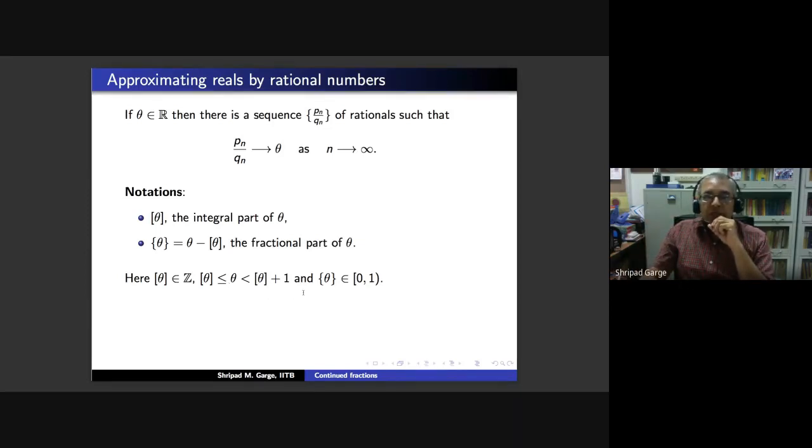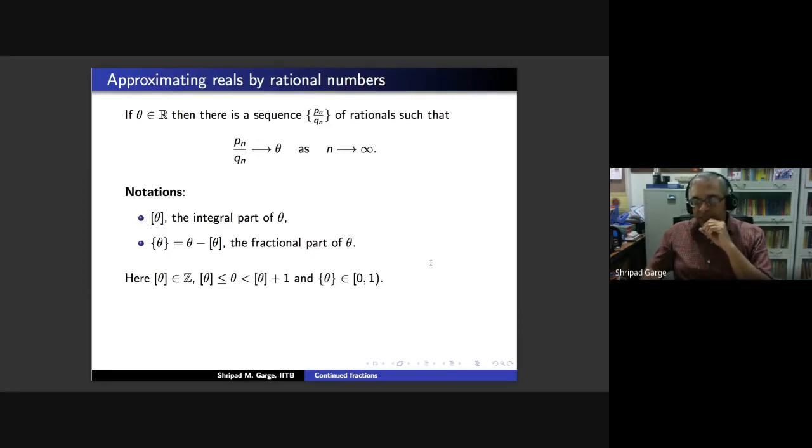So one thing to note is that the fractional part is always going to be between 0 and 1, but it will never be equal to 1. If the fractional part is equal to 1, that would mean that you have not taken the integral part correctly. So these are some basic properties: your integral part is always an integer, and the fractional part is then something which is in [0, 1), but it's never equal to 1. In the next slide, we will see some examples.